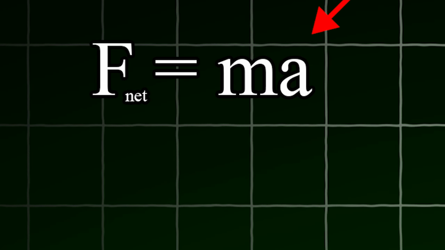Therefore, if you have a situation where there is more than one force acting on a body, you take the net force on that body and make that equal to m times a. Additionally, you have xy independence, where the net force from a certain direction only impacts that direction. The force from the y direction does not impact the x direction, and vice versa.